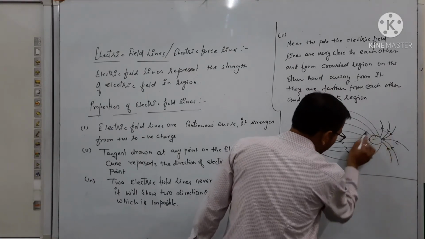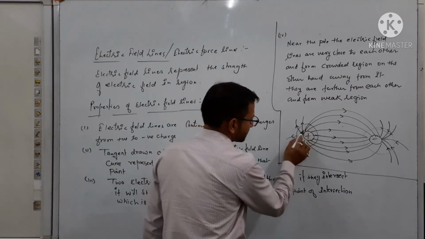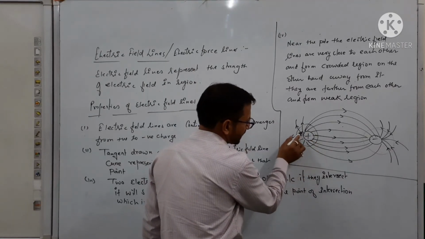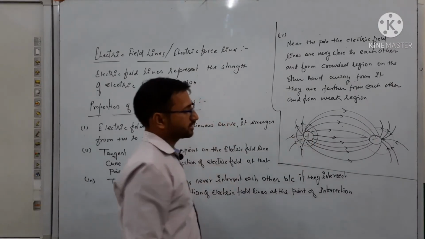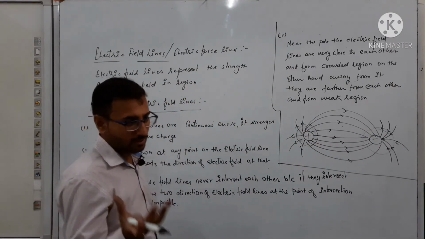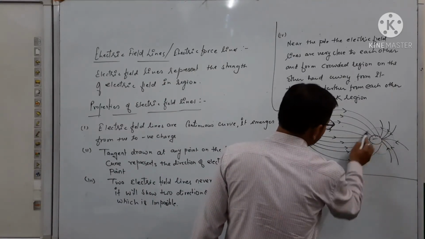So in this region, and this region, the electric field lines are very close to each other. So near the charges, the region is crowded and creates a strong electric field. Similarly here also.